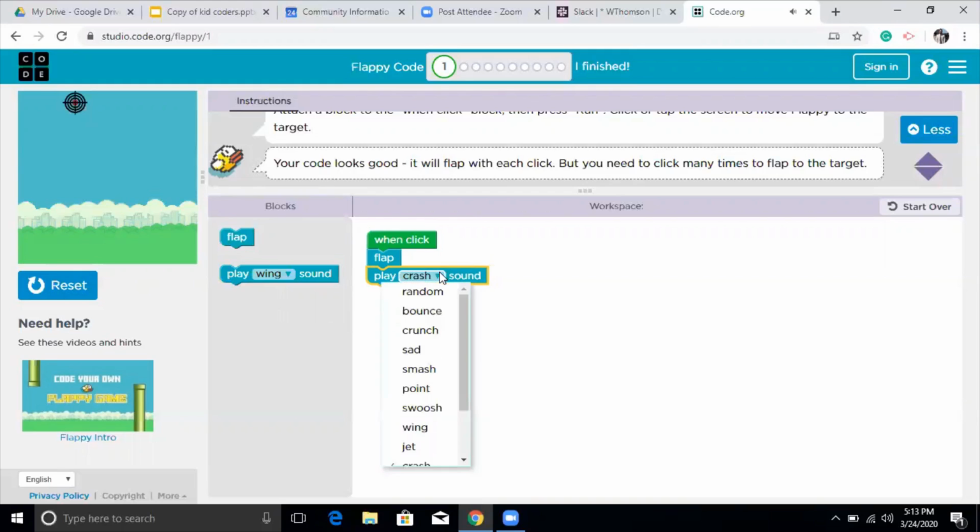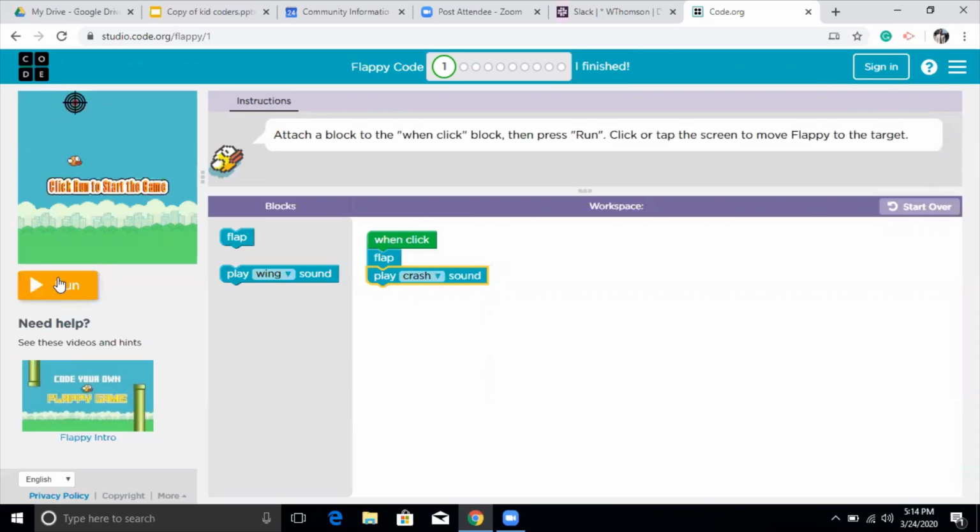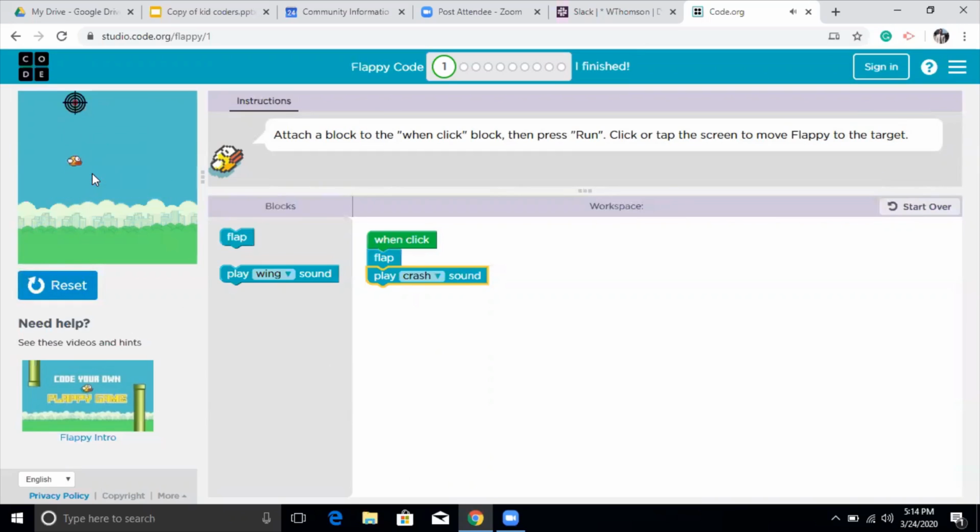This is going to play this sound for you, like how does it sound when you are using it for the first time. And when you are done writing the code, the same thing we have to do. We have to click on reset, and then also click on run and ready. And every time I click now, it's going to make this sound.